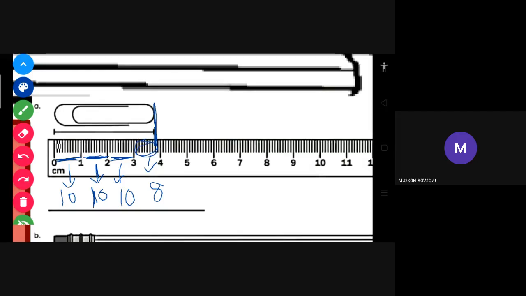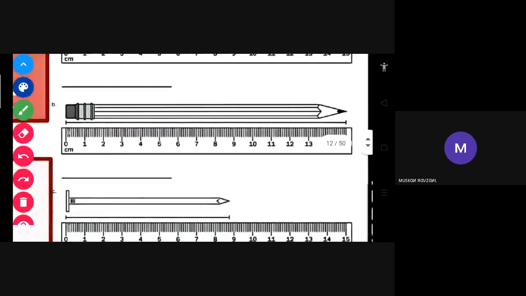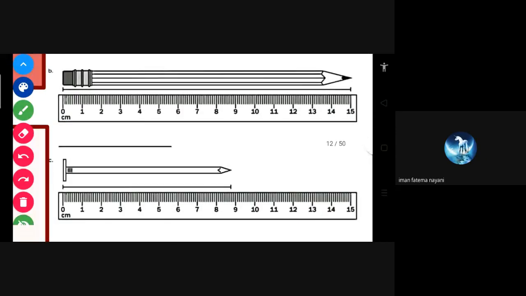So what is the total? 38. So that is 38 millimeter. Okay. Then here also, all are 10, here 10, 10, 10, that way, everywhere 10. If you count all the 10s, how many millimeter will there be? 10, 20, 30, 40, 50, 60, 70, 80.